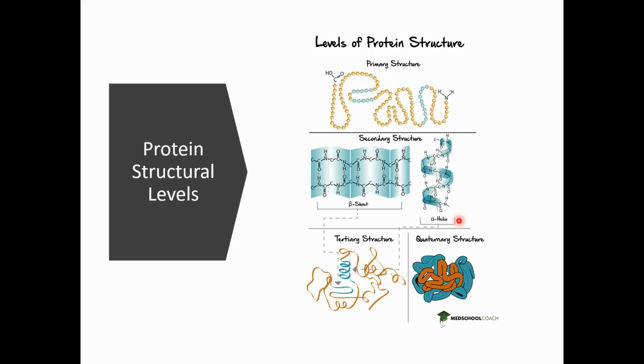The alpha helix would be like this spiral form, and the beta sheet structure would be a plain or pleated structure.